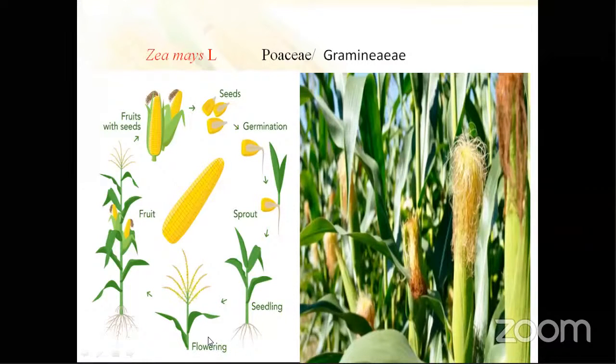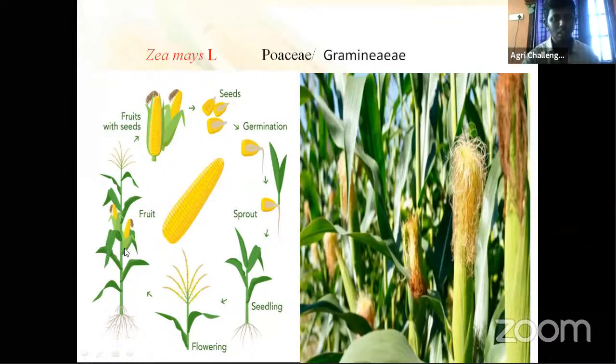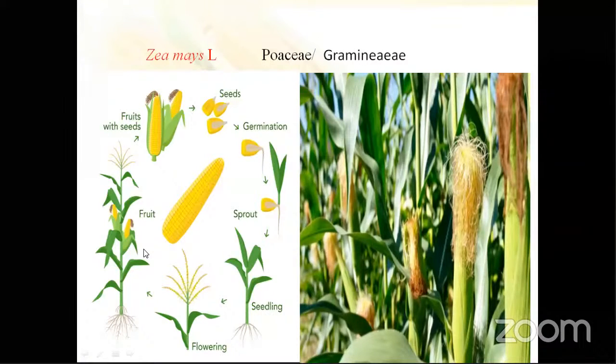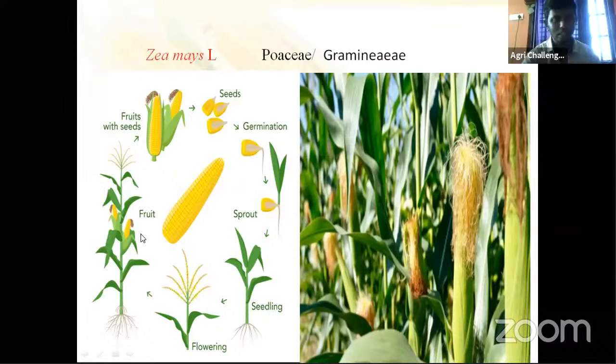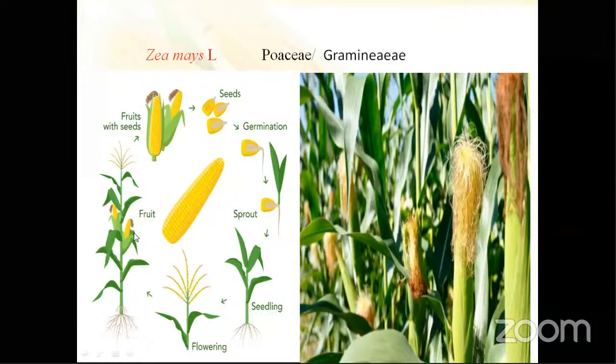Cross pollination occurs because here, which one matures earlier, the anthers or the pistil? Anthers mature earlier than the pistil.